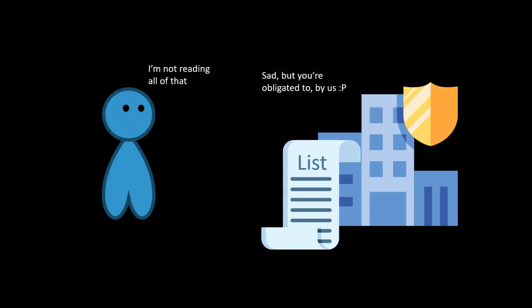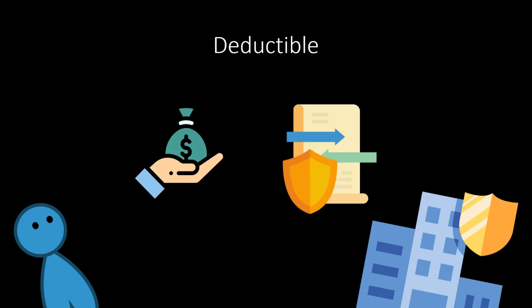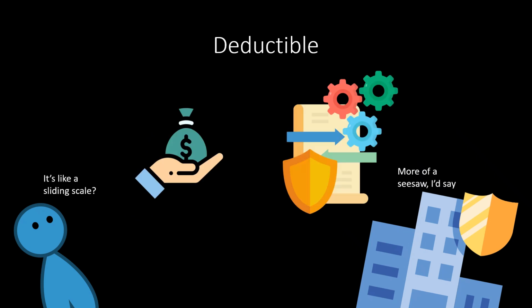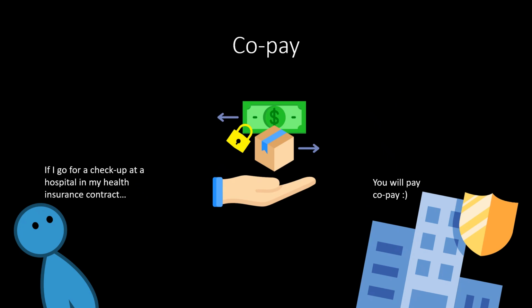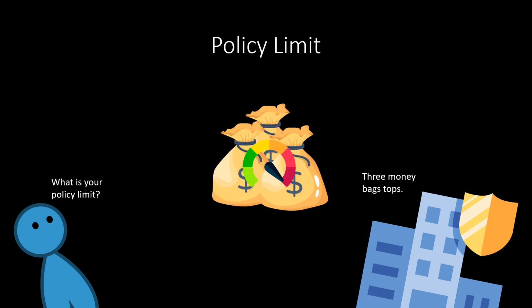Insurance has a list of terminology you have to understand. A deductible is the out-of-pocket money you must pay before your insurance kicks in. The higher your deductible, the less you pay in premiums. Copay is a fixed amount you pay each time you receive a service covered by your insurance. The benefit is the amount of money the insurance company will help cover for you. A claim is when you use your insurance. Policy limit is the maximum amount the insurer will pay for a claim.